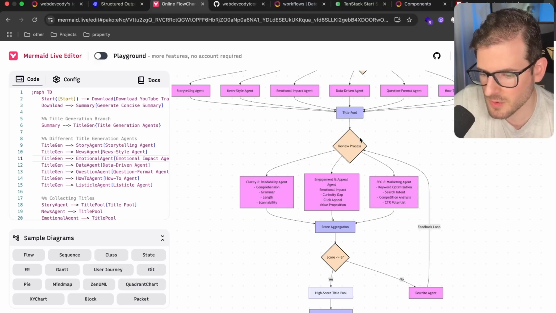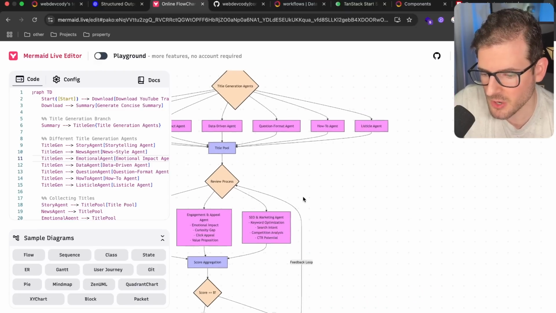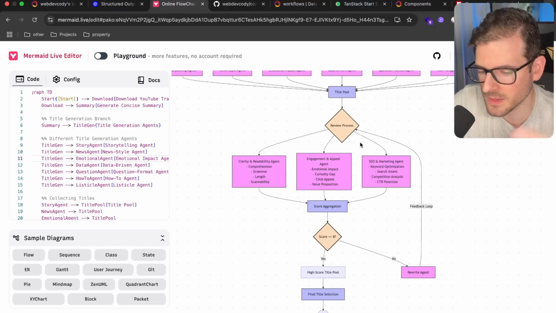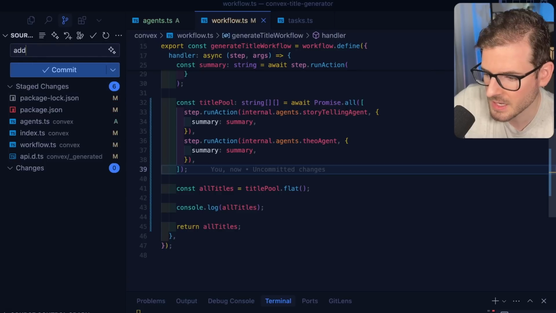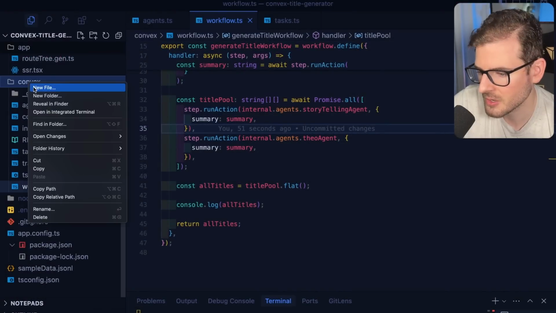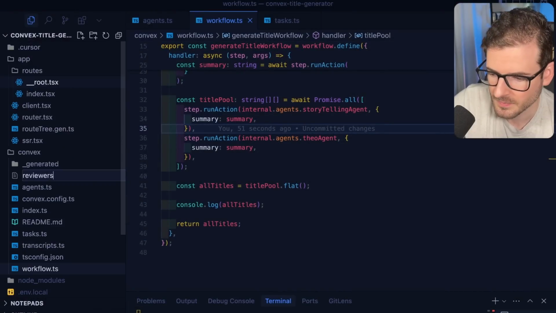So the next step is I want to move on to the review process, where I have these different reviewer agents that know how to look at titles and rate them between 1 to 10, so that we can score them and know if they're actually good titles or not. I'm going to go ahead and just say adding in Theo Agent. So let's start with an engagement appeal agent. That's the center one. I'm going to add a new one called reviewer or reviewers.